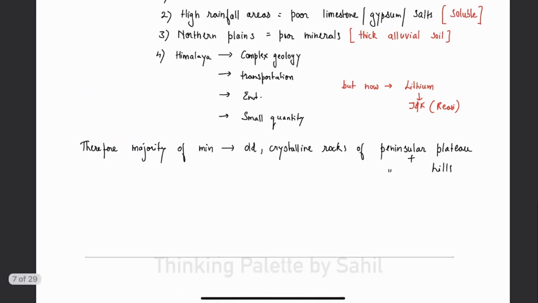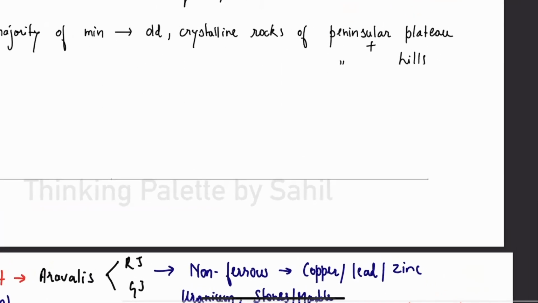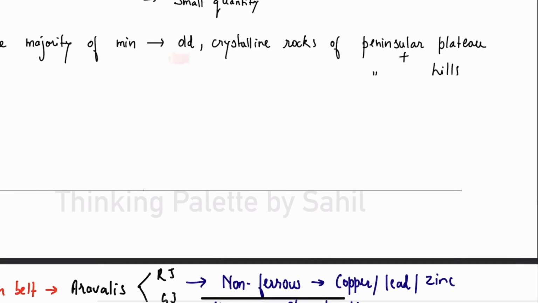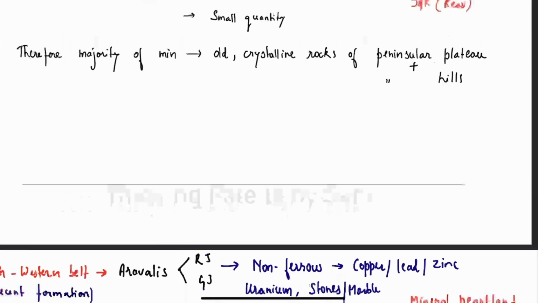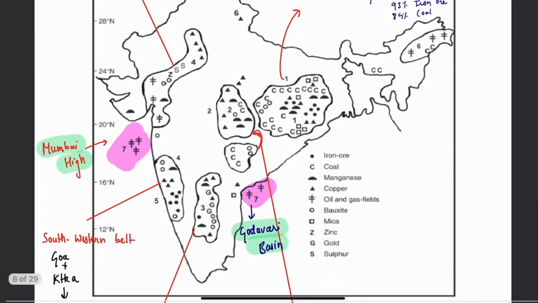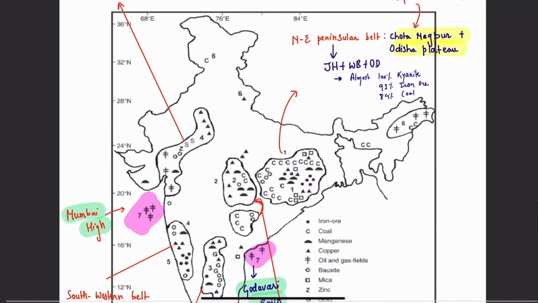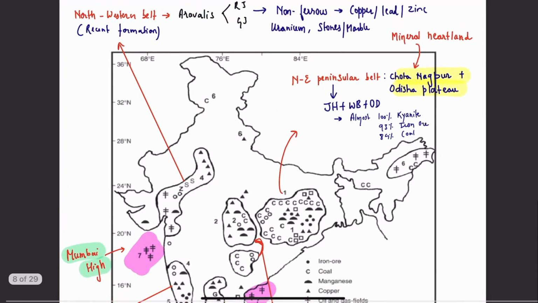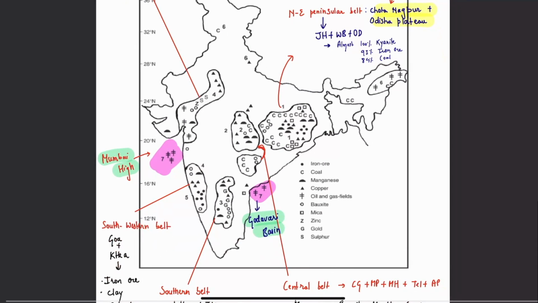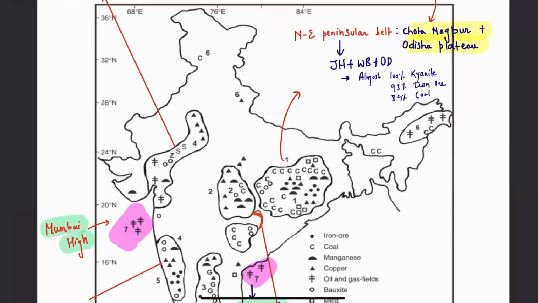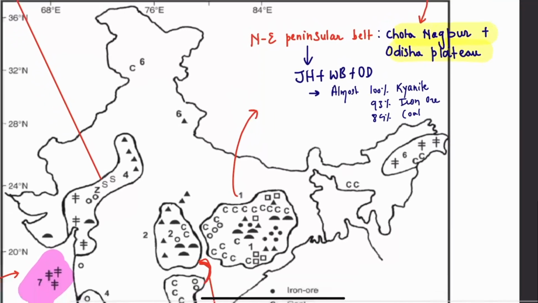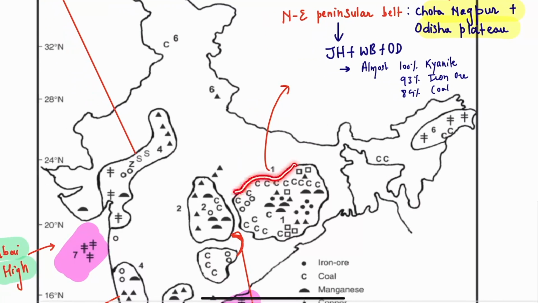Now, the majority of minerals that we have in India will be found in the old crystalline rocks of Peninsular India. Now see, here we have this particular map, and largely we have five mineral belts in India, where more than 95% of minerals are contained. Now, one by one we'll see the first one, this particular region.